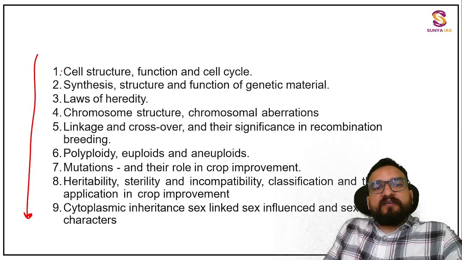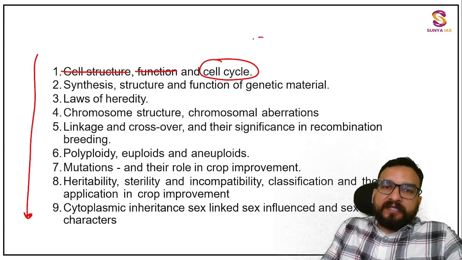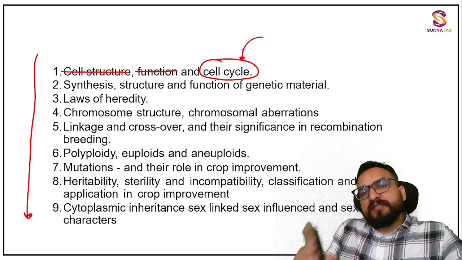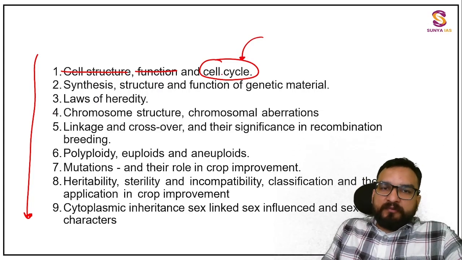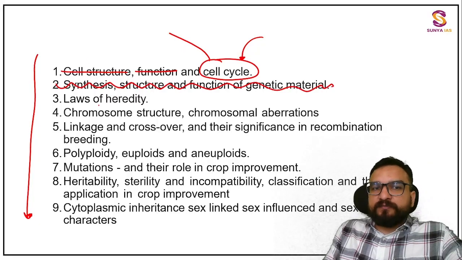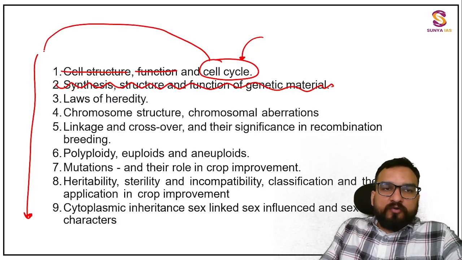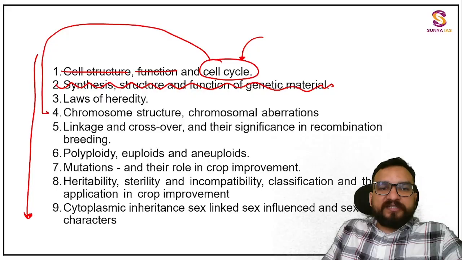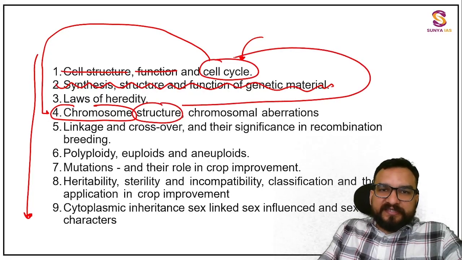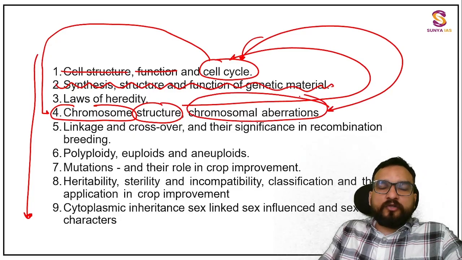In the first lecture we have covered cell structure and function. I told you that at the right time I'll be telling you about the cell cycle, and this lecture is the right time, guys. In the second lecture we understood the genetic material in elaborative detail. Now we are going to understand the chromosome, its structure, and then the cell cycle. After understanding this, you will understand why these aberrations are happening in the chromosome.